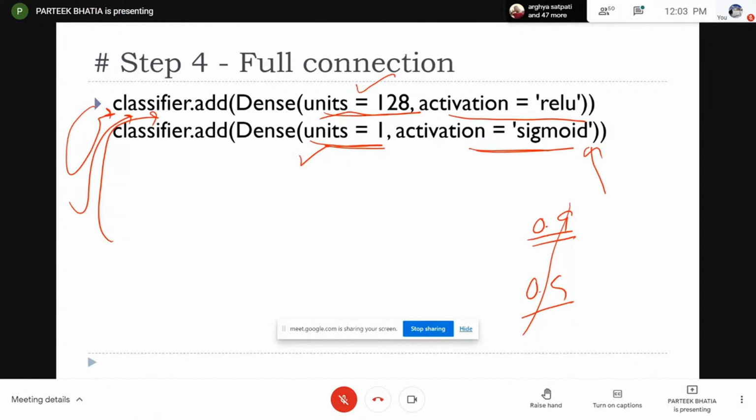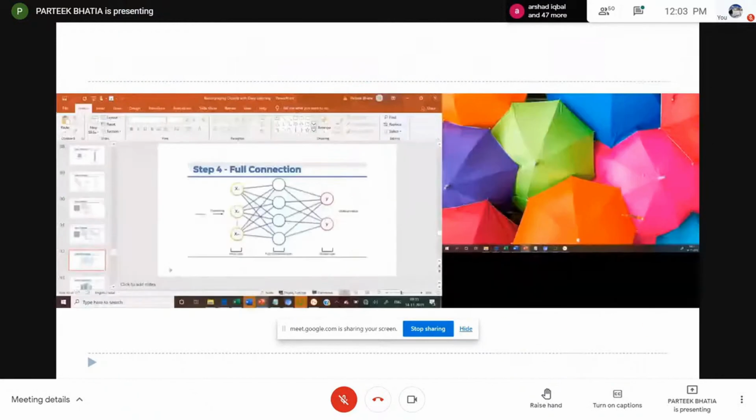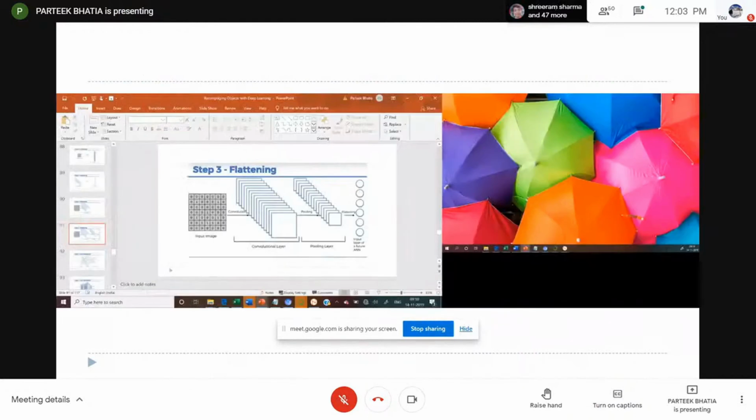Thank you, sir. Good. So now, after building this whole model, our model is ready up to here. Now it is time to forward and backward propagate and run it until we get the minimum error.